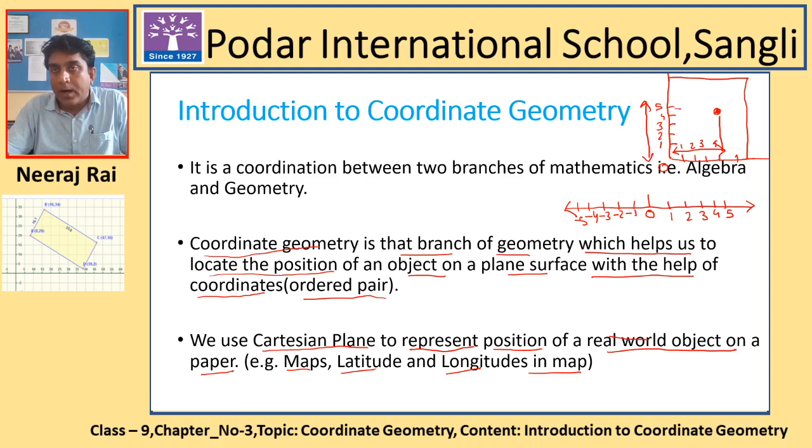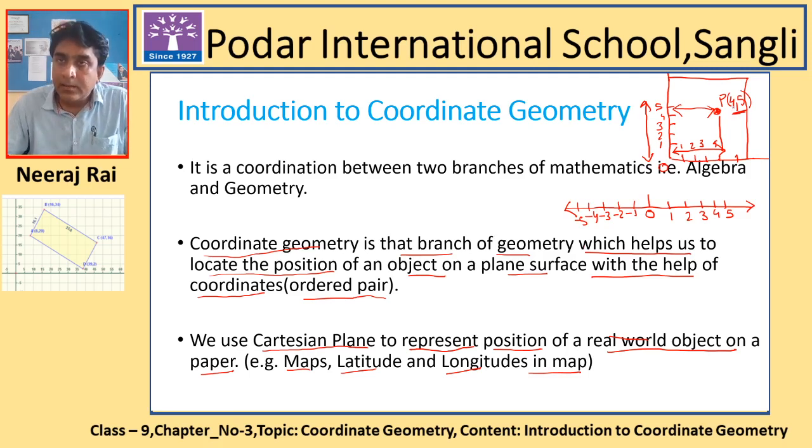So if we consider 1 unit as 1 centimeter, then the position of this point, say P, which is lying here on this paper, is 4 units or 4 centimeters away from the vertical line, so that will come first. And it is 5 centimeters away from the horizontal line, so it will come second. So this is what comes in a pair, 4 comma 5.